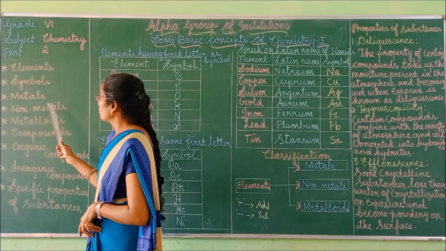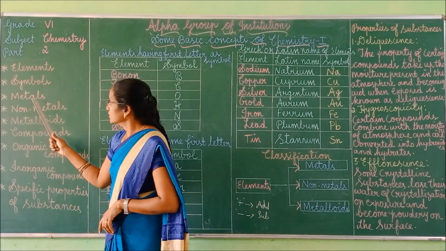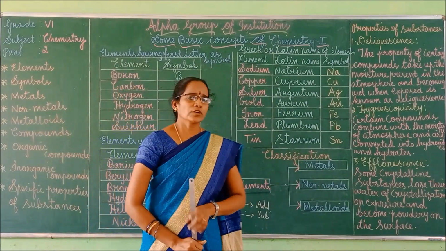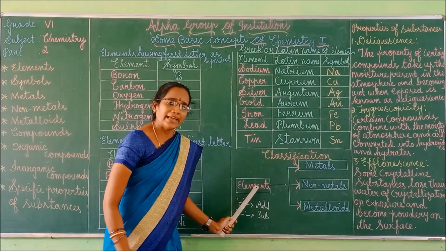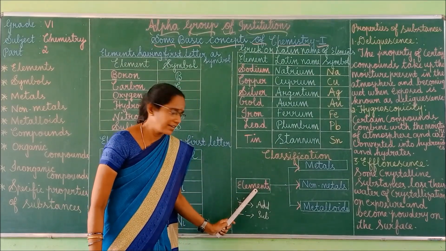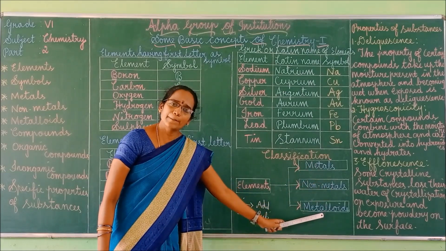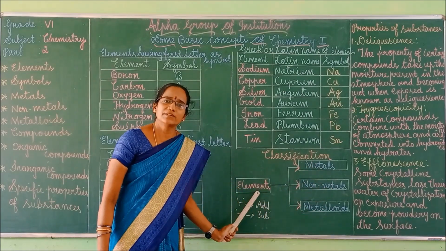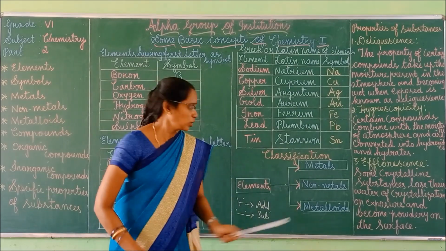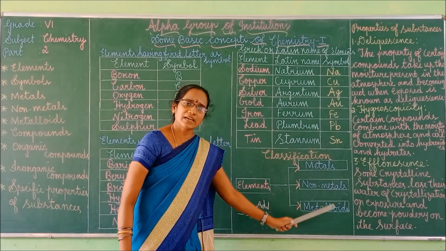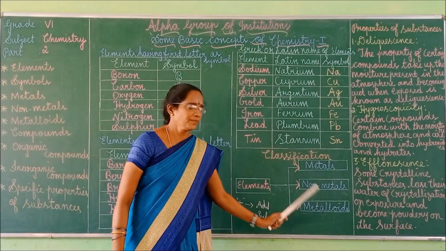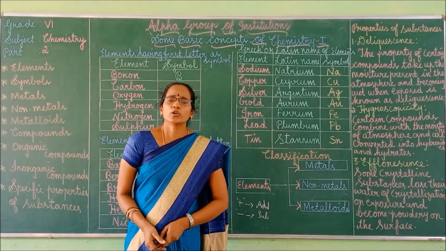So next we can move to metals. Before that, elements can be classified into metals, non-metals and metalloids. First, let me discuss metals.